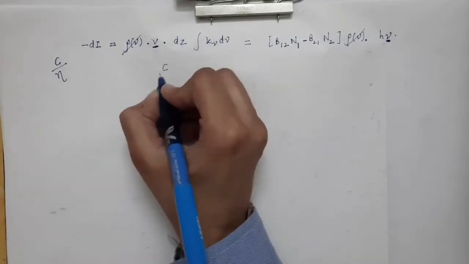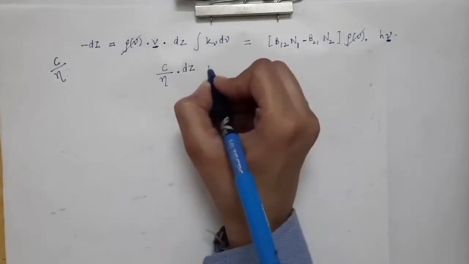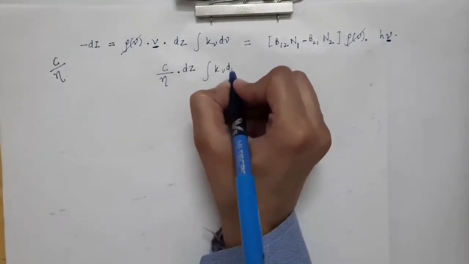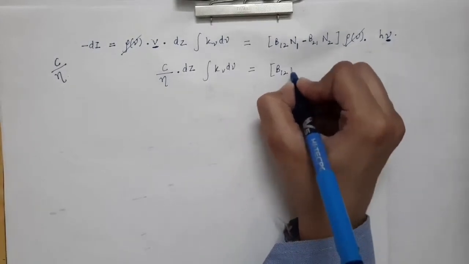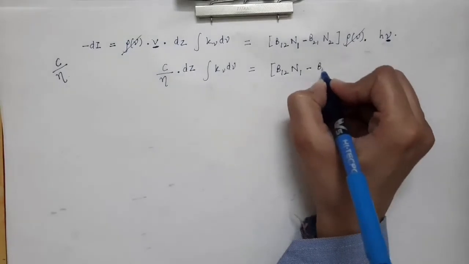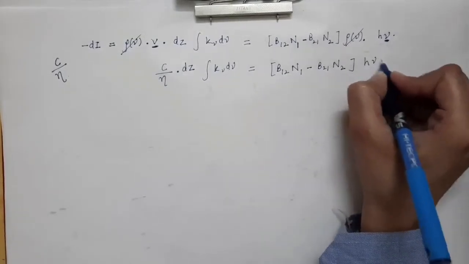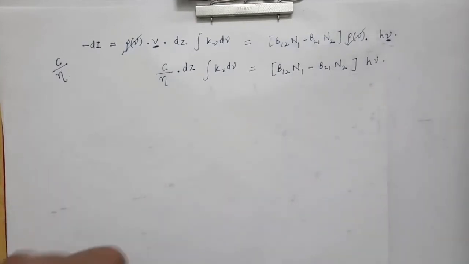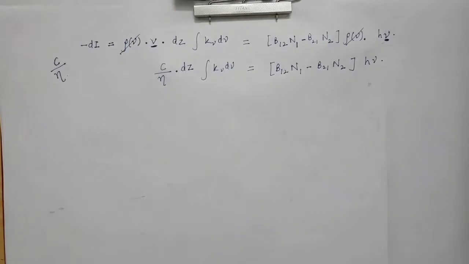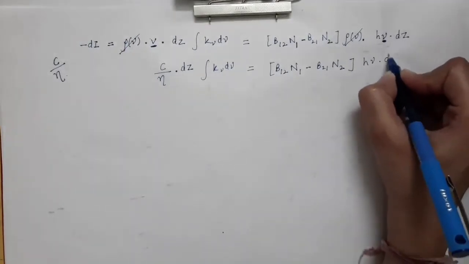So this will be c by eta, where eta is the refractive index of the medium, into dz times k nu into d nu, which will be equal to B12 N1 minus B21 N2 times h nu. And here will be dz, and also here will be dz.